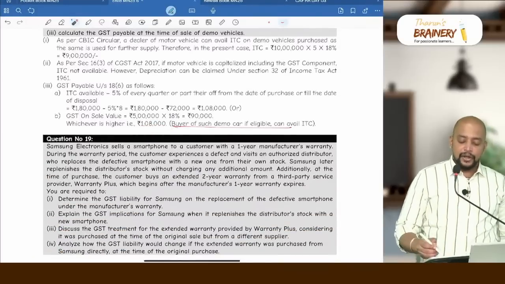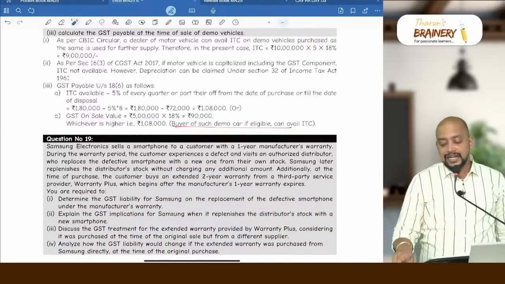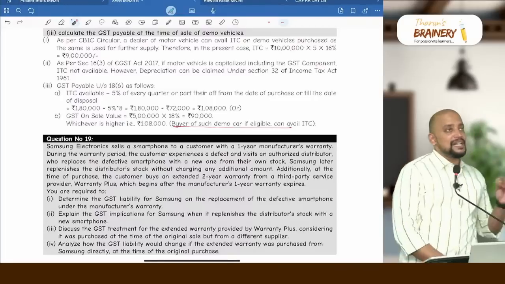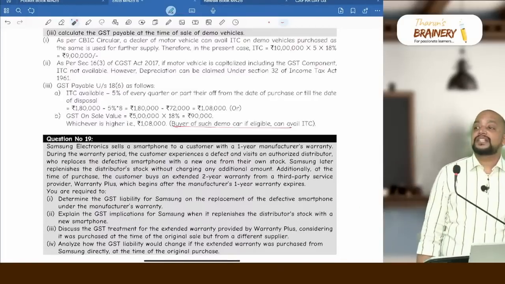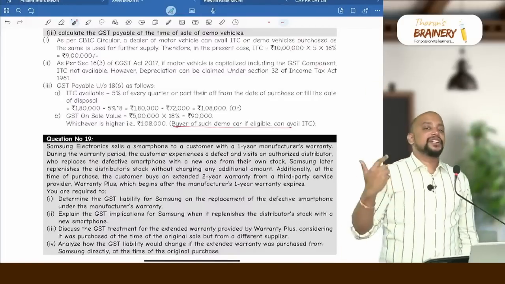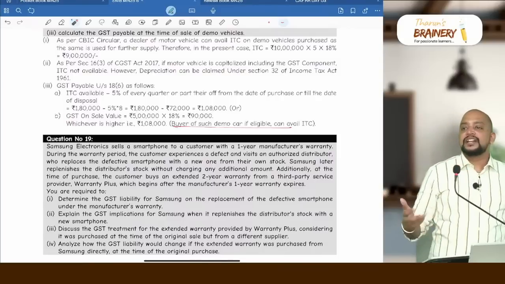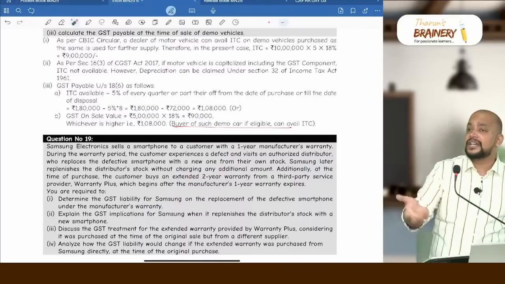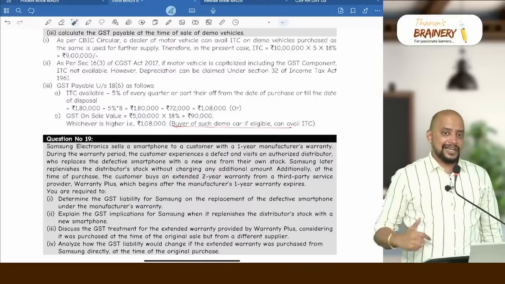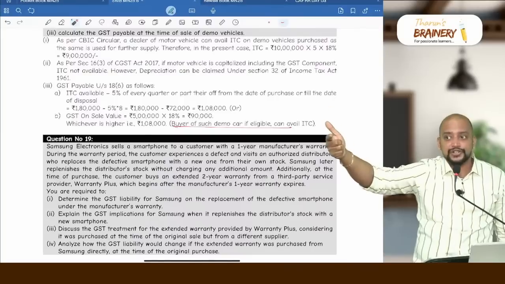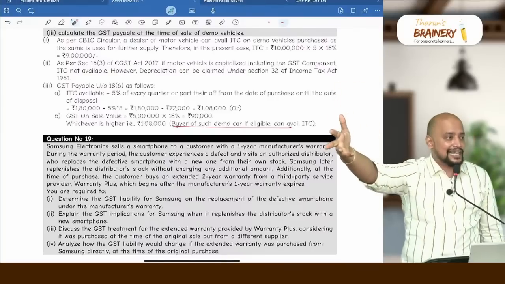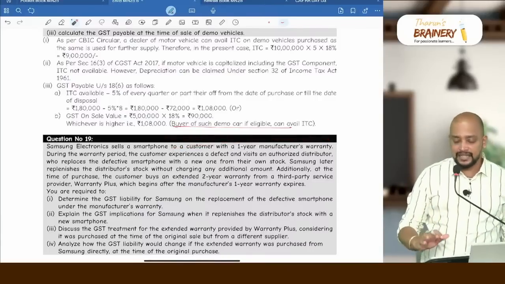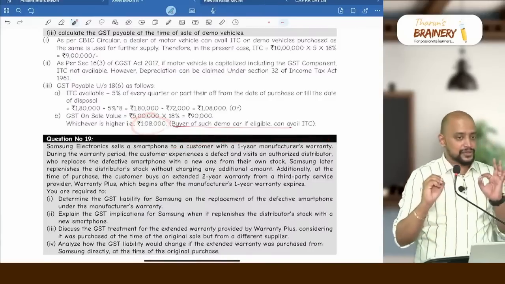And can the buyer of such a demo car avail ITC? Of course, yes. They can avail ITC if eligible, because basically all these demo vehicles are purchased by travel agencies, because travel agencies don't mind whether it is a used one or a new one. They will buy because it will be available at a very cheap rate, and they are in the business of transportation of passengers, so definitely they can take ITC. So the buyer of such a demo car, if eligible, can avail ITC with respect to this 1,08,000.